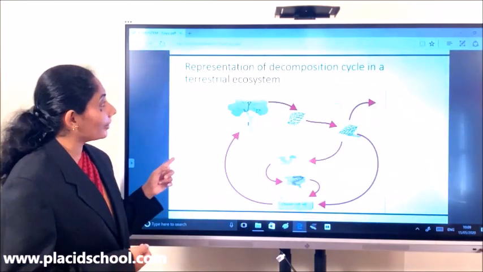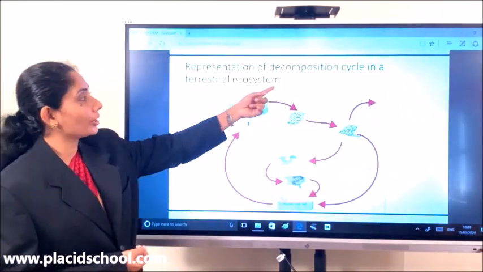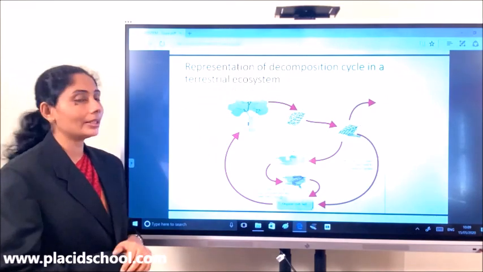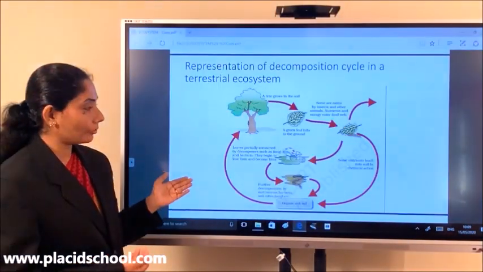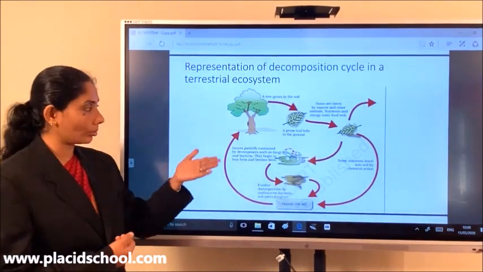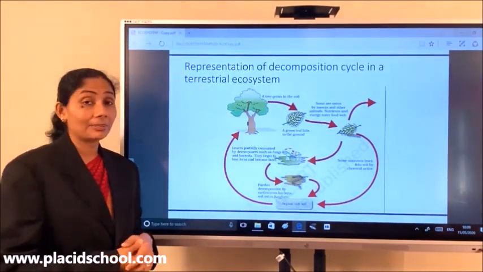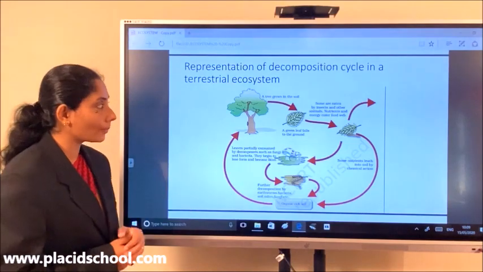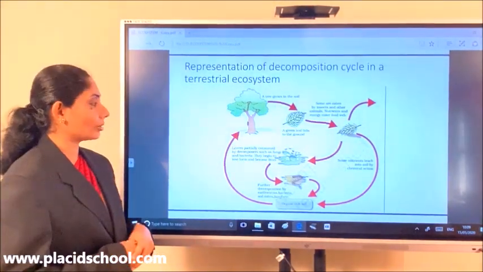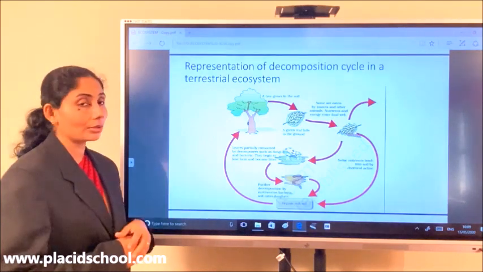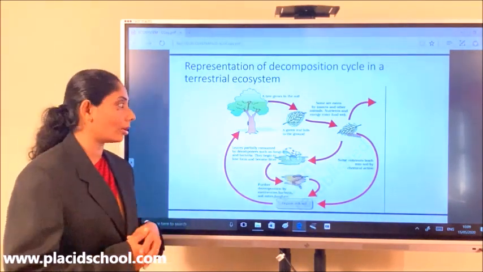Now you can see a representation of the decomposition cycle in a terrestrial ecosystem. This figure is from your textbook and I want you to go through it. Each and every figure in your textbook is very important. Please go through it. Let us understand the decomposition cycle in a terrestrial ecosystem, and this picture also tells you the significance of decomposition.